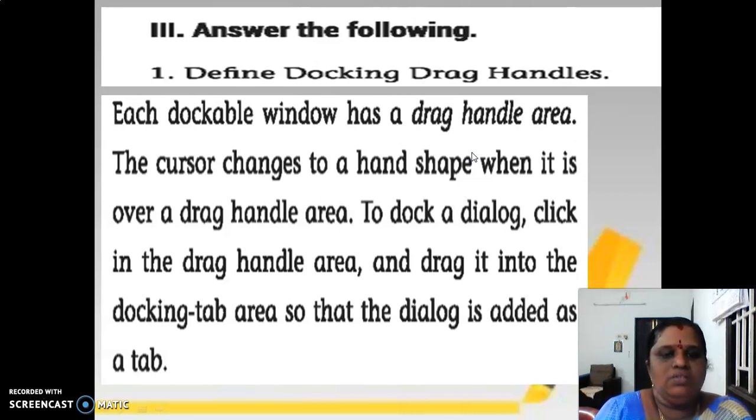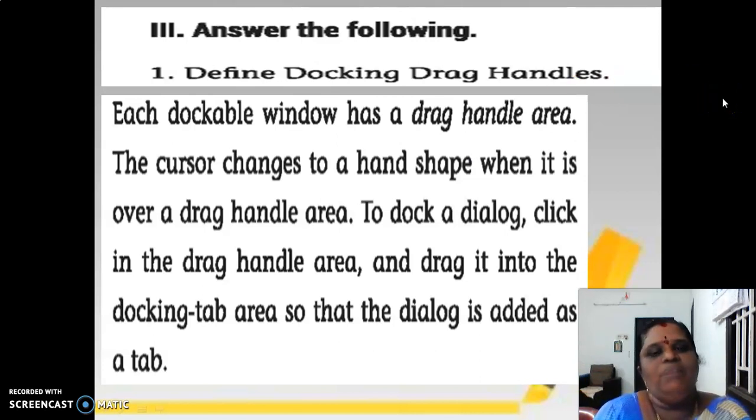The cursor changes to a hand shape when it is over a drag handle area. To dock a dialog, click in the drag handle area and drag it into the docking tab area so that the dialog is added as a tab. So this is the definition for your docking drag handles.